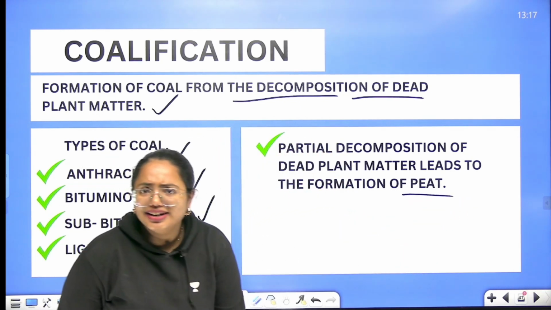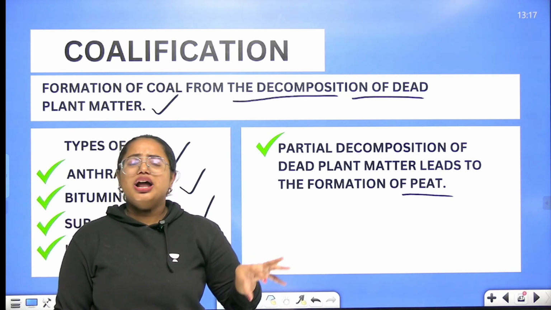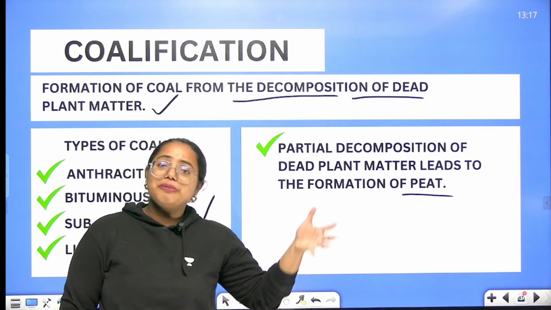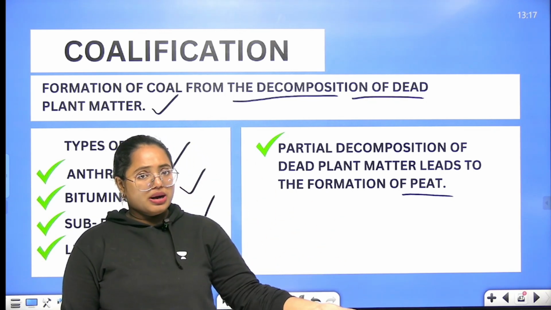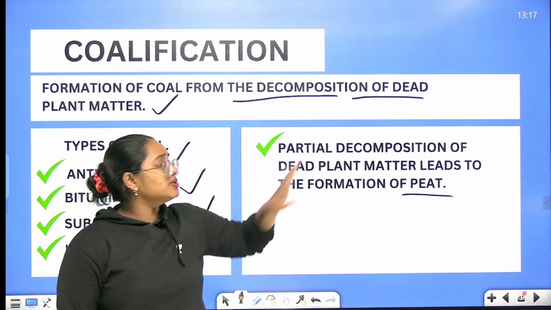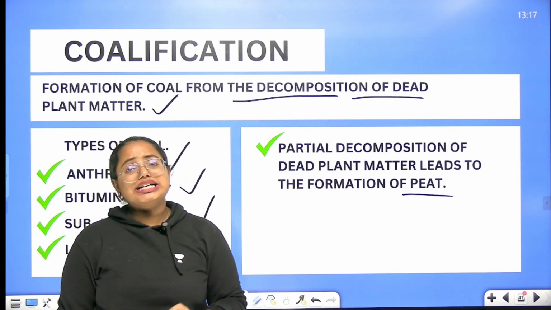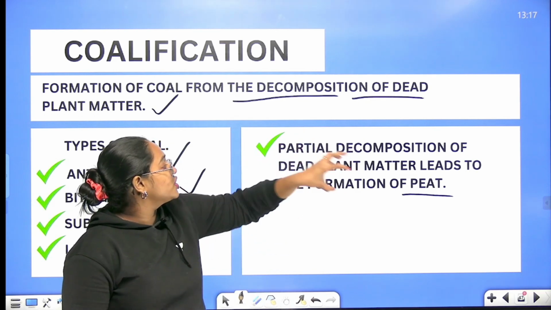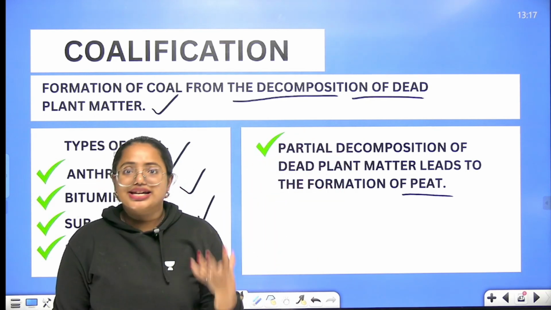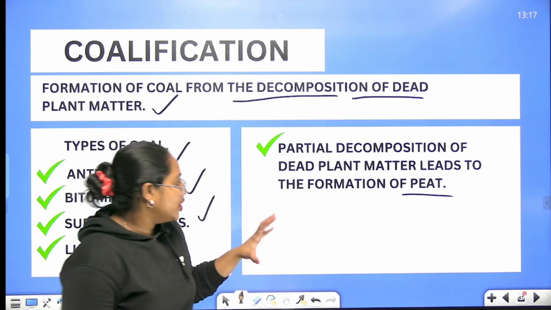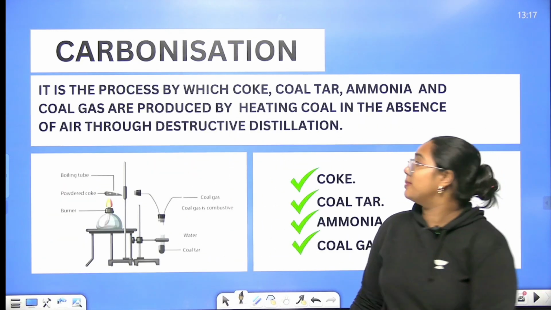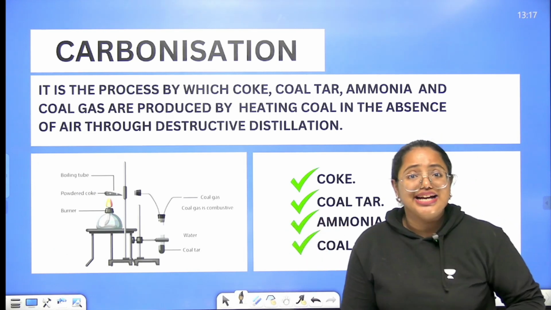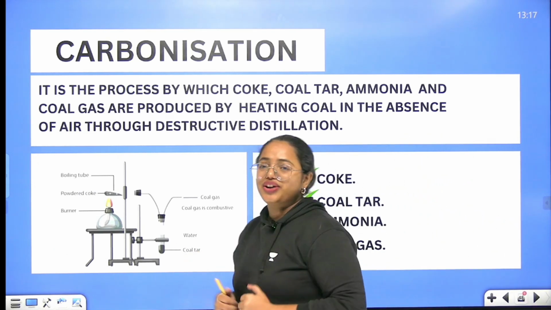What is peat? Oh, now we have to recall how the coal is formed. So decomposition of dead plant matter leads to the formation of coal. But if partial decomposition happens, then it has to be called peat. So peat is formed when partial decomposition of dead plant matter occurs. That's what you need to understand. Okay. So now we are going to talk about a few more things about coal. We have to talk about the different products that can be formed out of coal. So that's what we are going to learn now.